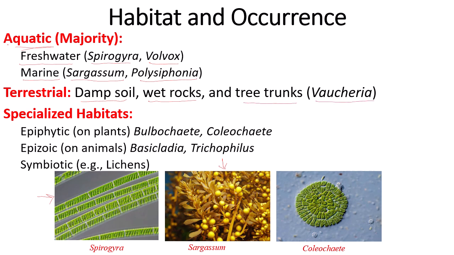Some specialized habitats are also noted in algae, which include epiphytic algae, and examples are Bulbochaete and Coleochaete. Some grow as epizoic, which means they grow on the body of animals, and the examples include Basicladia and Lyngbya. Some grow along with fungus symbiotically to form lichens. This is an example of epiphytic algae, that is Coleochaete.